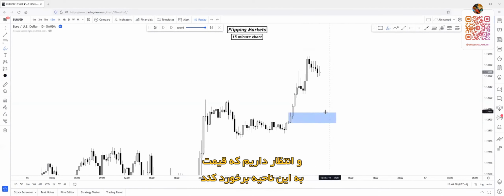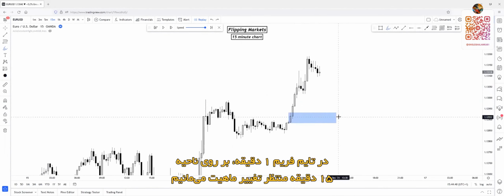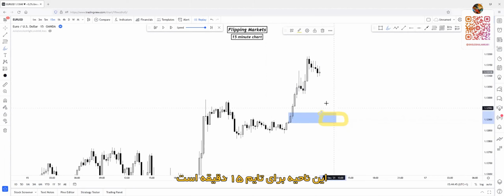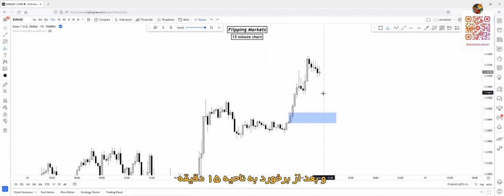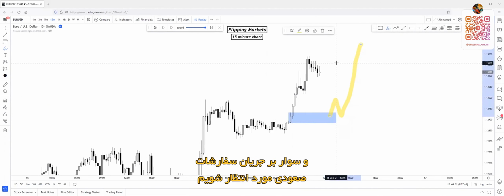We are expecting the tap of this zone. And after the tap of this zone, we will wait for a 1-minute change of character inside of this 15-minute POI, this 15-minute demand zone. And after the 15-minute zone tap and the 1-minute change of character, we can hop in a trade and ride the expectation order flow, which is bullish.